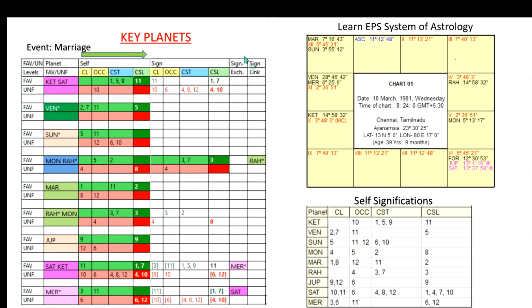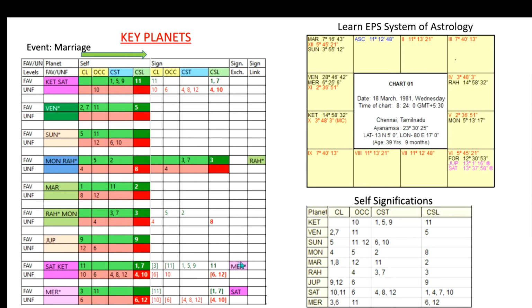Similarly, there is one more column called sign exchange. What is sign exchange? You can see Saturn is occupying the sign of Mercury, and Mercury is occupying the sign of Saturn. It means both planets are in each other's sign, so their impact will be equally shared between each other. Like we discussed for Moon, Saturn's second planet Ketu is present here without any sign link.